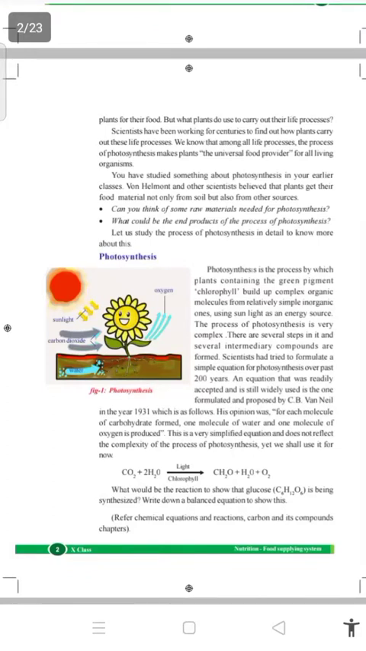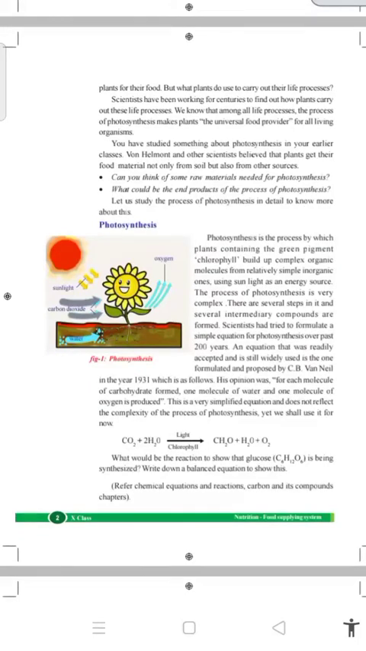Van Helmont, as a scientist, believed that plants don't get nutrients and minerals only from the soil but also from external factors like the sun and air. Can you think of some raw materials needed for photosynthesis? Yes, the raw materials are carbon dioxide, water, and sunlight. What could be the end product of photosynthesis? Let us study the process of photosynthesis in detail to know more about this.